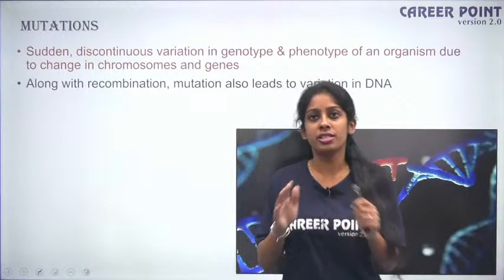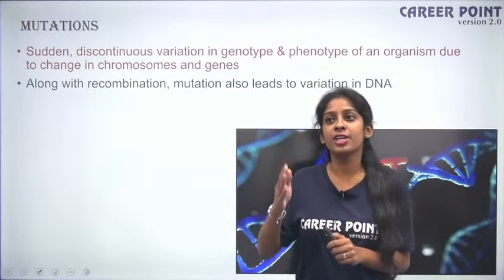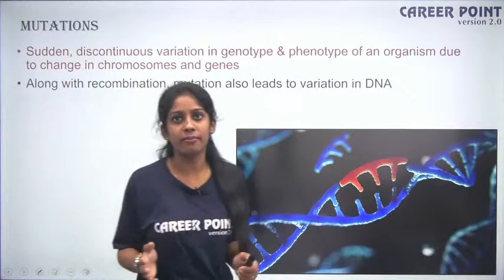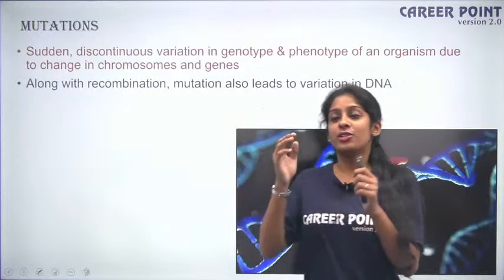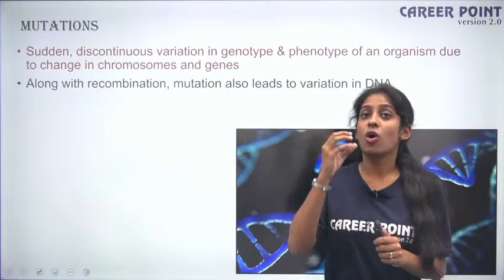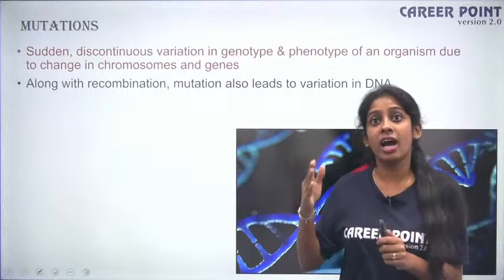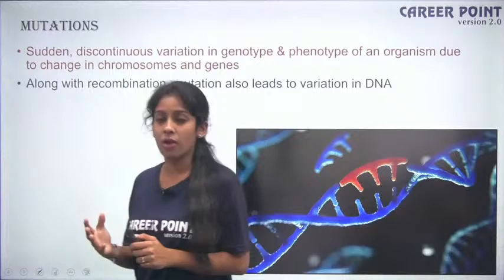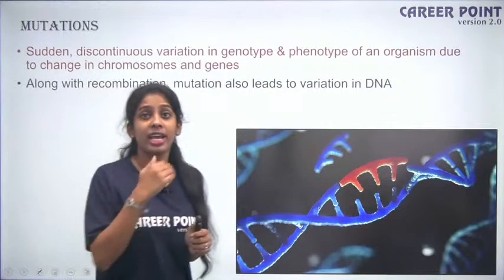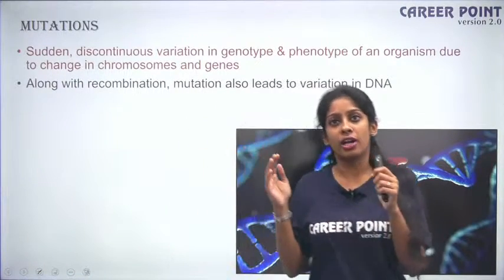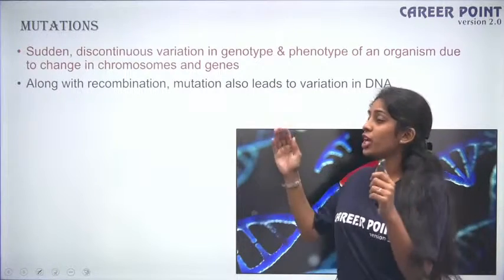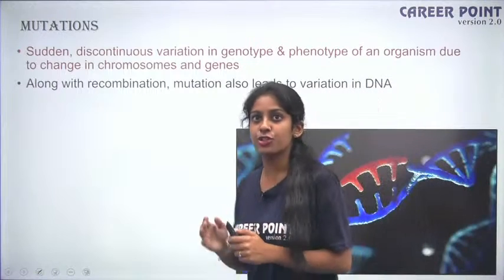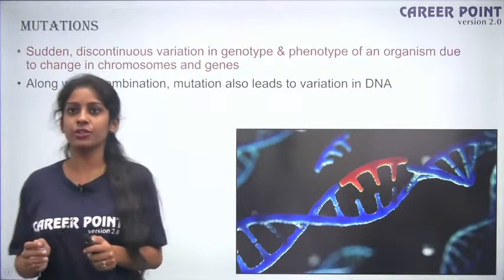It's not that mutations are bad. Mutation has to happen, but it has to be a good mutation. For example, we are currently in the crisis of corona, right? We are in a pandemic right now. Still corona is not over, right? So there are chances that the coronavirus can also mutate. When it mutates, there are high possibilities that it can become worse, more harmful than what it is right now, or it can become less harmful, less virulent. So mutations are good as well as bad. Mutation has to occur because it gives way to variation, and variation is essential for evolution to happen. Fine, is that understood? Okay.